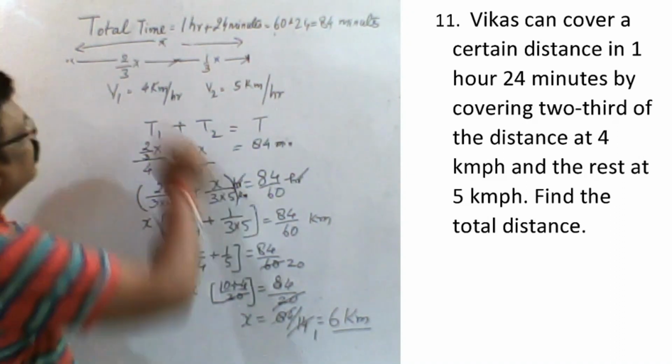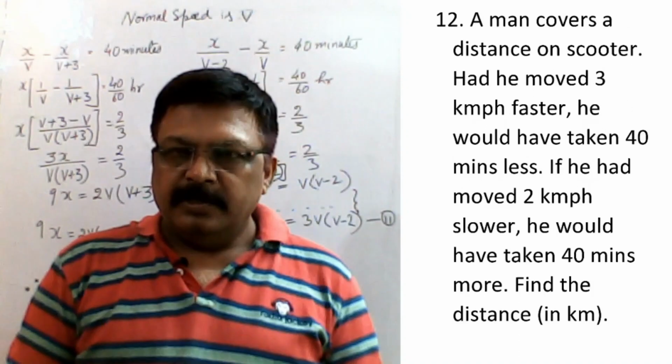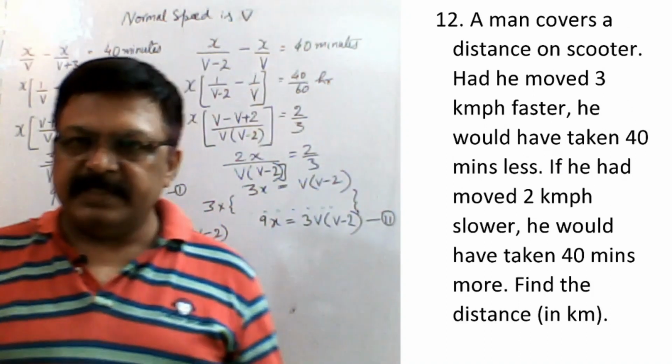So the answer is 6 kilometers. The total distance is 6 kilometers. Now this 12th question says a man covers a distance on a scooter.